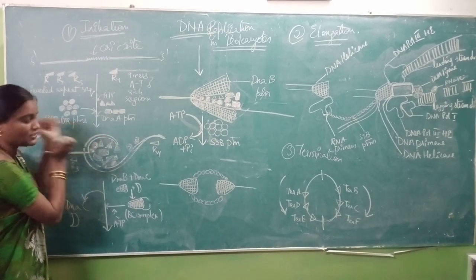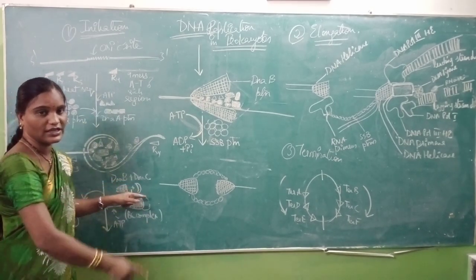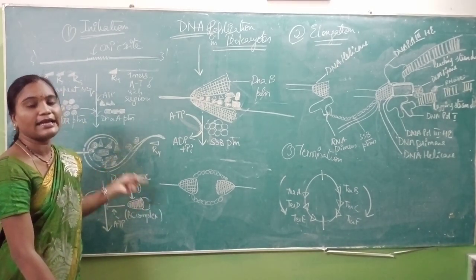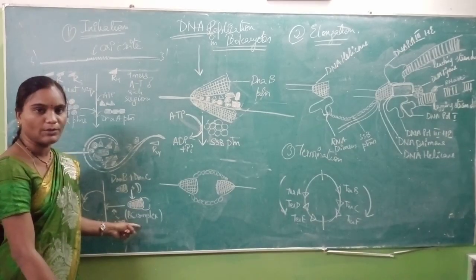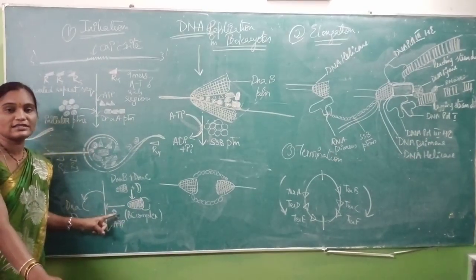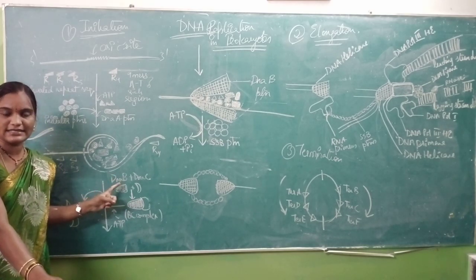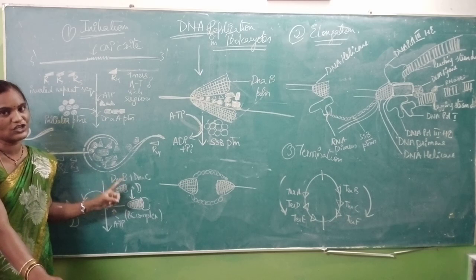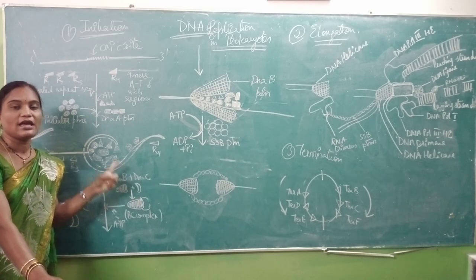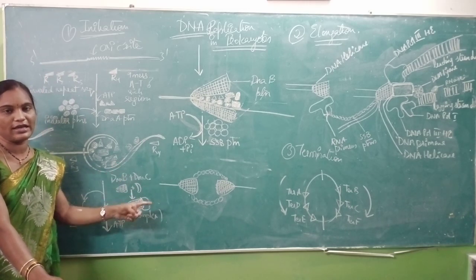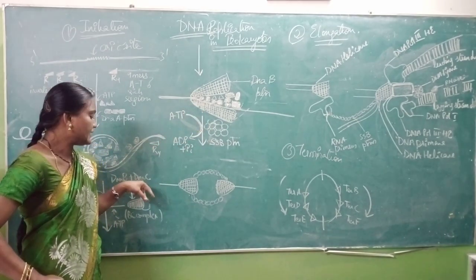After formation of the replication bubble, now DnaB protein in combination with DnaC, that is DnaB is known as helicase and DnaC is known as helicase holder, they both will come into action to form a BC complex with the help of ATP molecule. So this is known as the DnaBC complex. Now as I said earlier, this DnaB is helicase. This is the generic form of the enzyme, and DnaC is also the helicase holder. This is also a generic form of the enzyme. Only DnaB cannot come and take part in the reaction. So hence it needs a support, it needs a holder, that is DnaC.